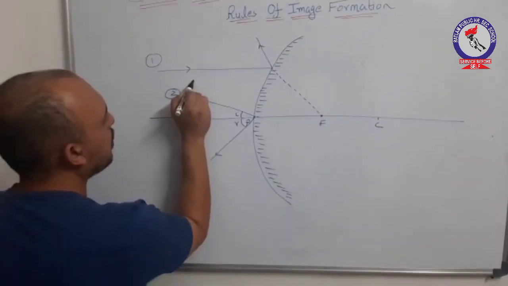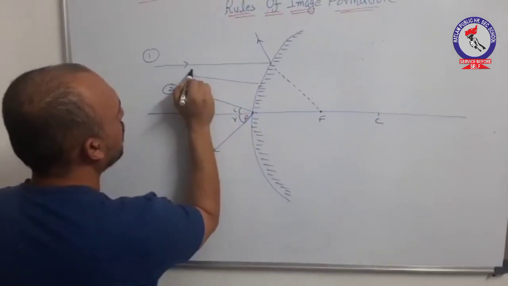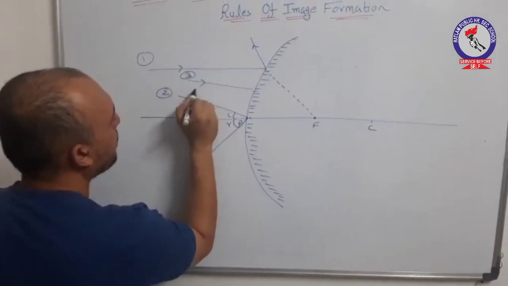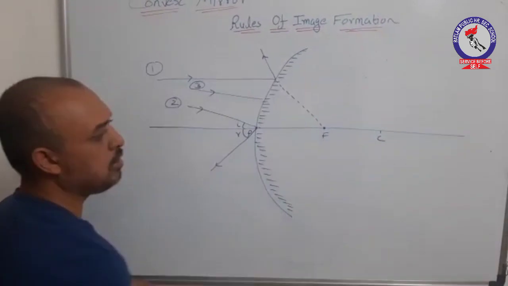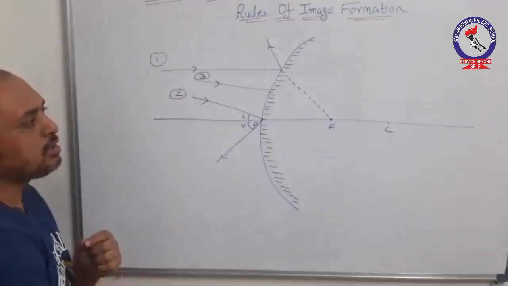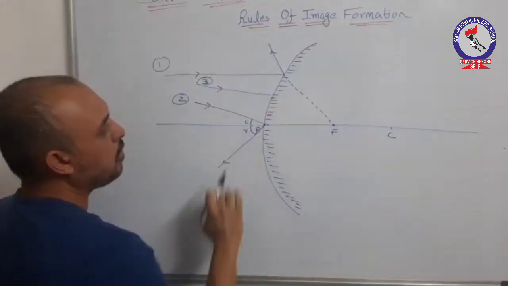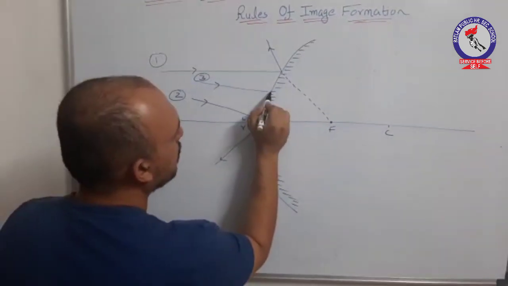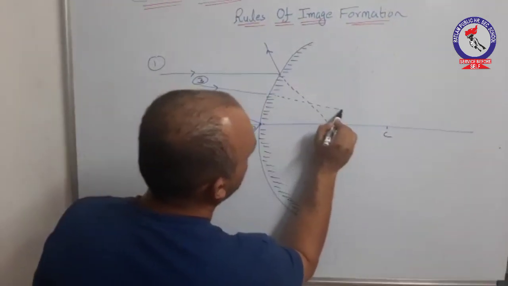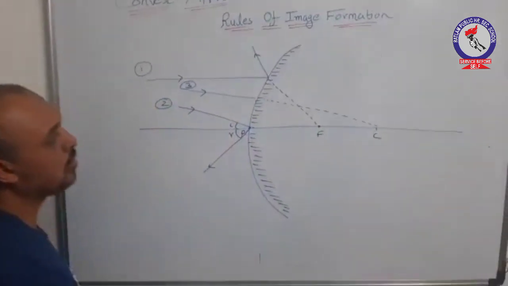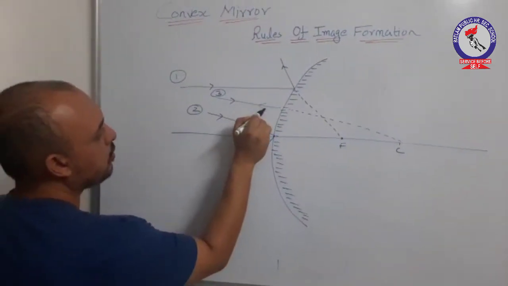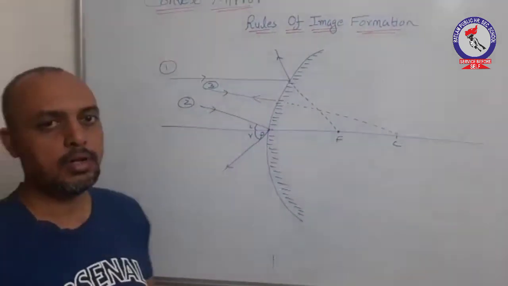Third and important rule, any ray which is in line with the center of curvature. In line with the center of curvature means if a hole is made at this point in such a way that this ray passes through the center of curvature, this ray will retrace its entire path.